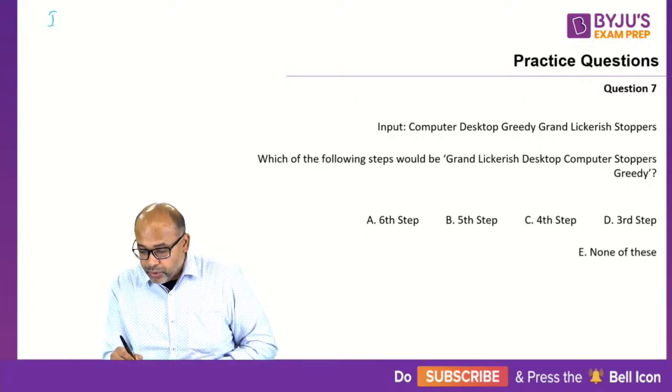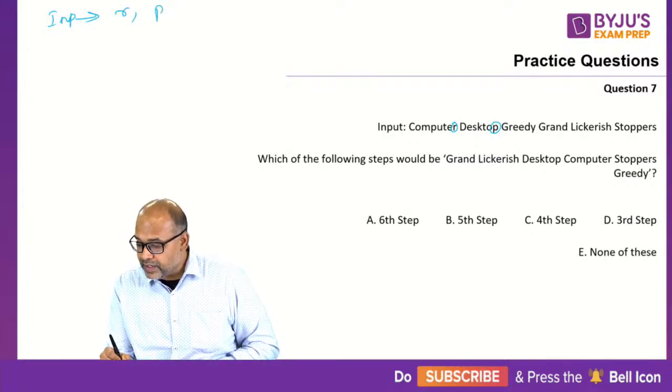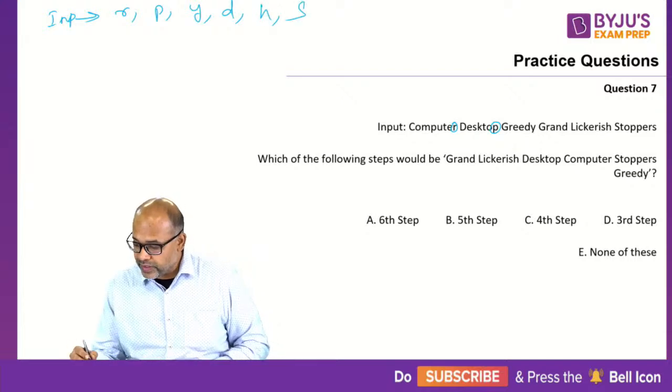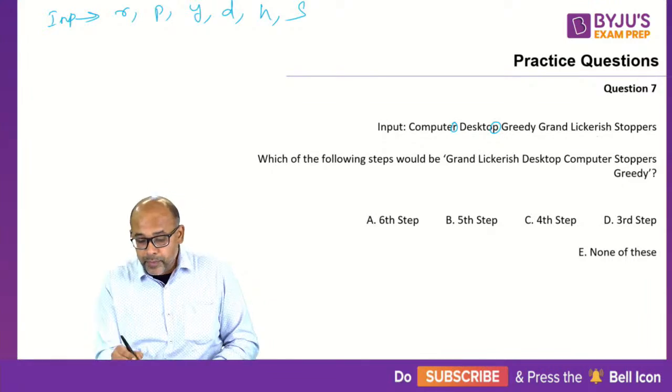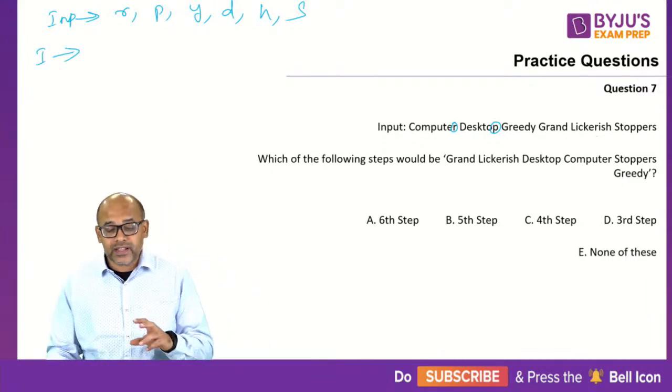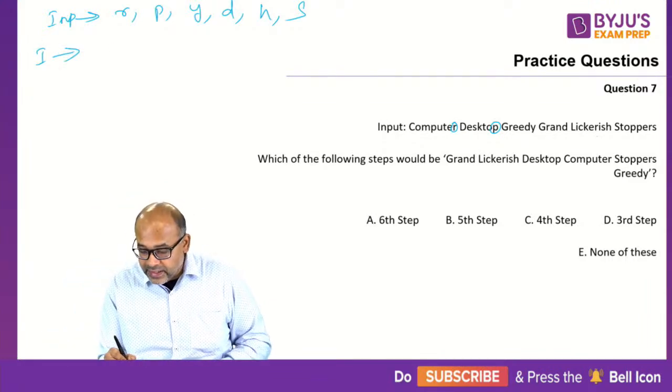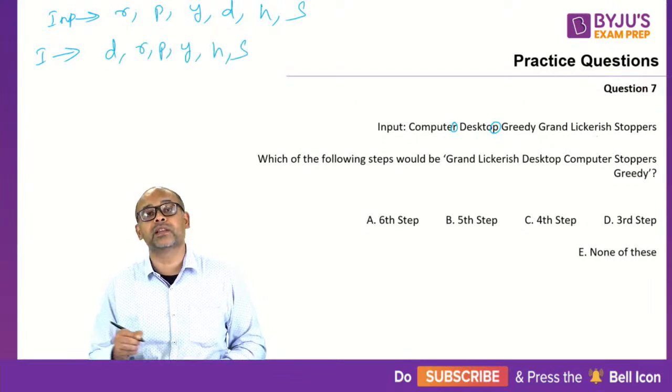Let me write the input. I'm again writing only the last letters. So it is R, P, Y, D, H, S. So we have 1, 2, 3, 4, 5, 6, so 6 letters like this. Now my step number 1. What is the least alphabet? My least alphabet is D. So D, R, P, Y, H, S. This is step number 1.